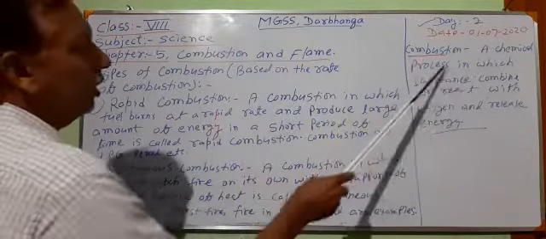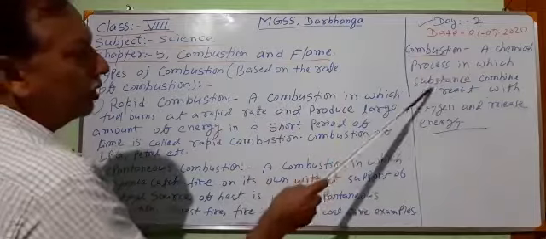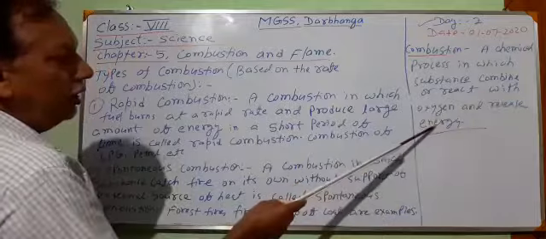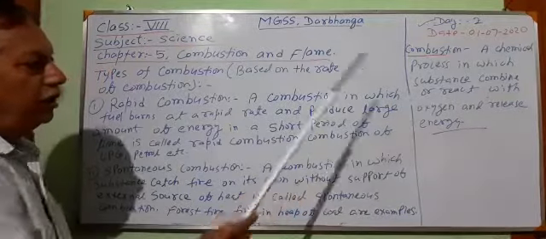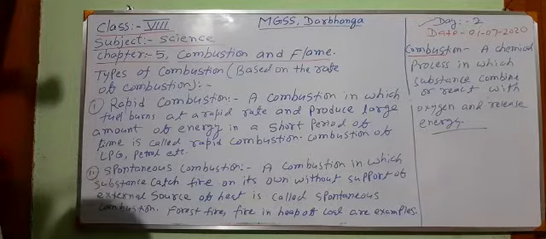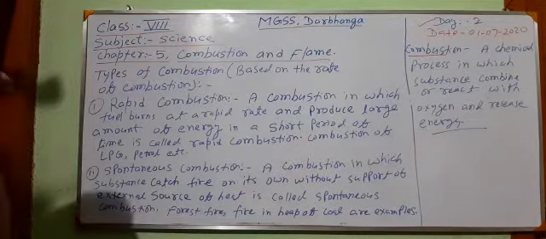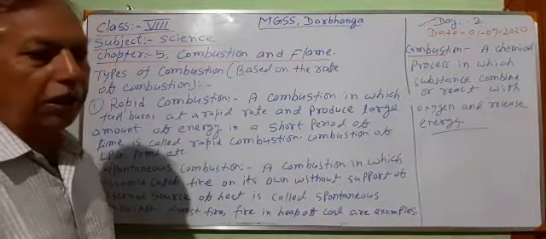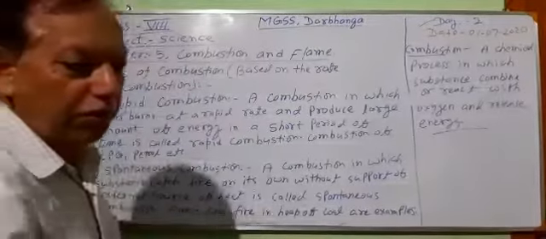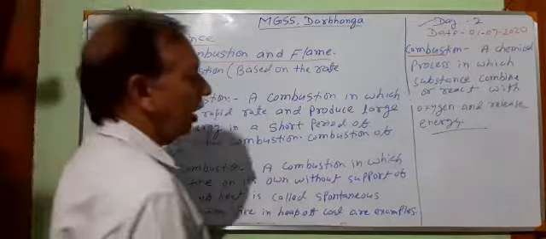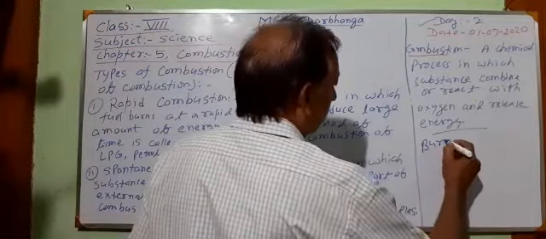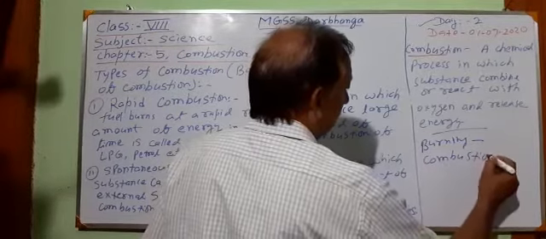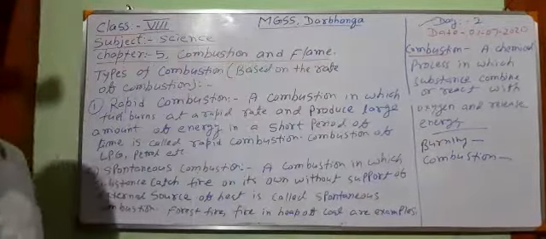Combustion is a chemical process in which substances combine with oxygen and release energy. This energy may be released in the form of heat and light. Normally, in place of combustion, the word burning is also used. Burning and combustion are the same, but there is a minor difference. Burning is a common word and combustion is a scientific word which is used in place of burning.